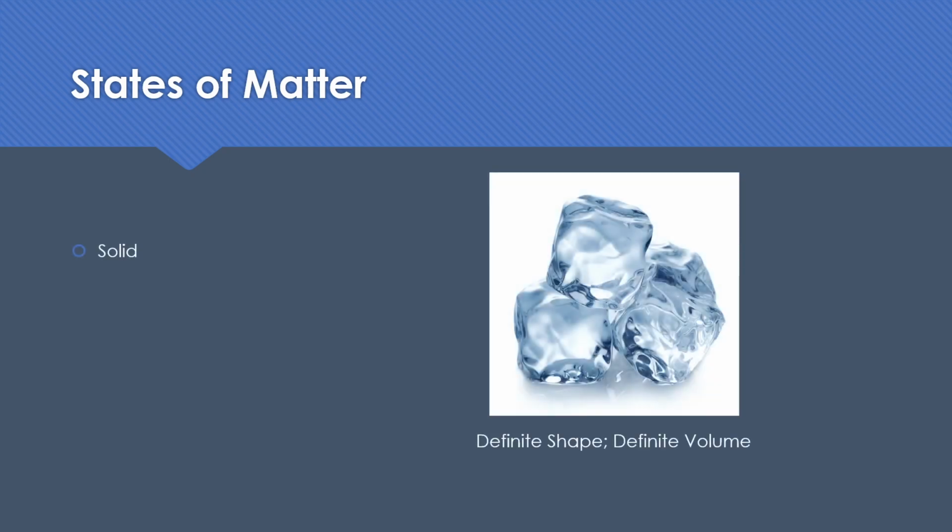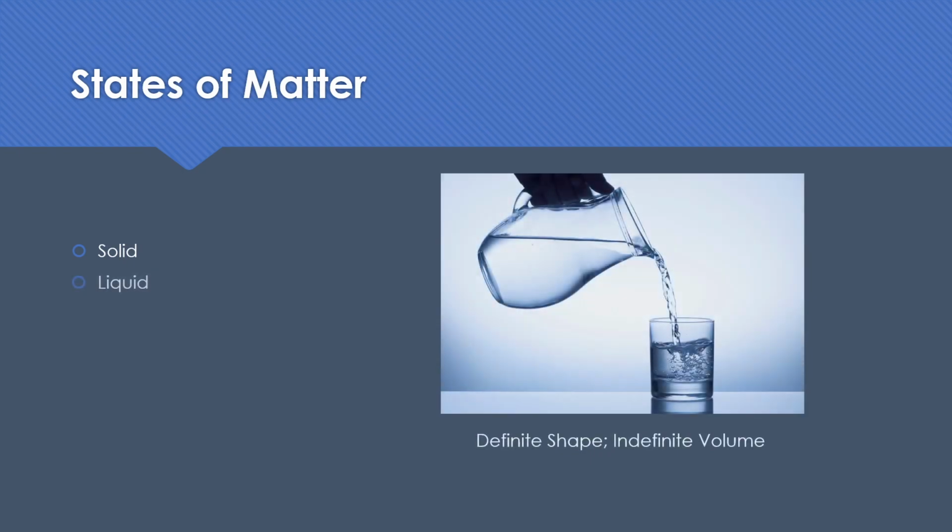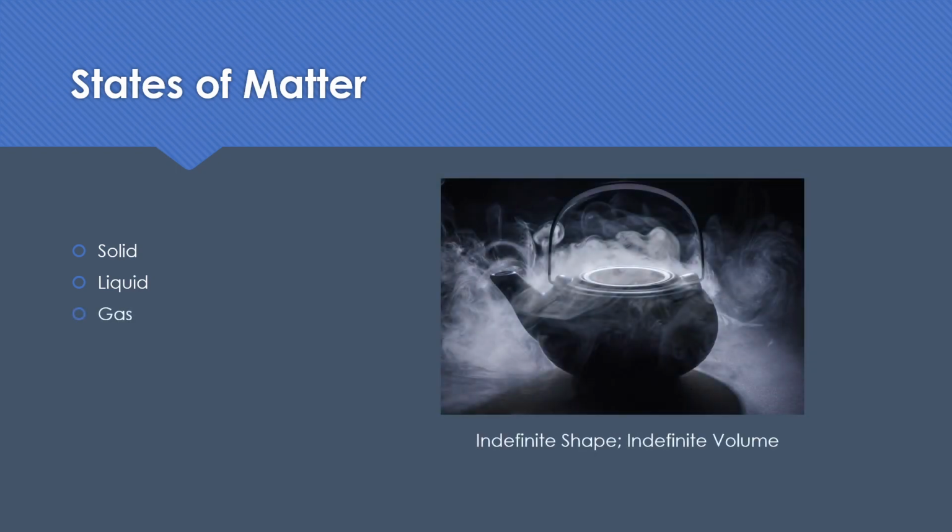So, let's talk about states of matter. Solid, pretty straightforward. Ice, you got a definite shape and a definite volume. So it has a defined shape, it has a defined volume. A liquid has an indefinite shape and a definite volume. So it takes the shape of whatever container it's in, but a liter of water is a liter of water. And then gas has indefinite shape, indefinite volume. It'll fill the container that it's in.